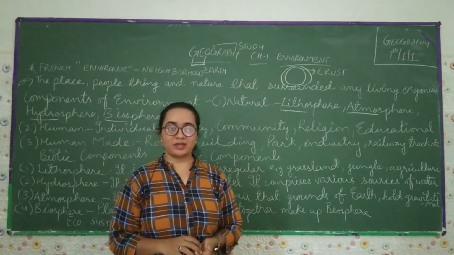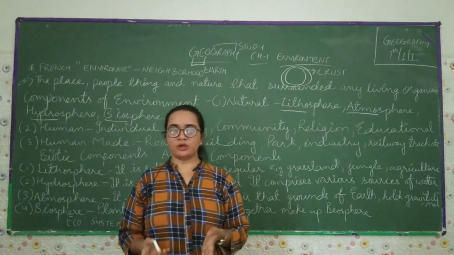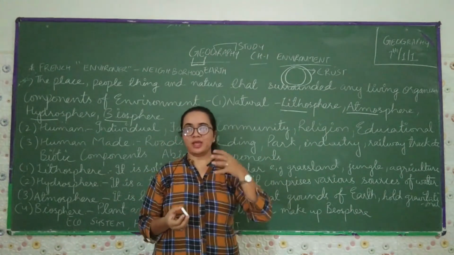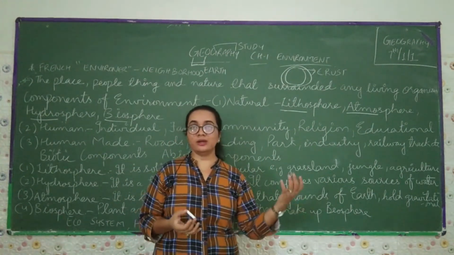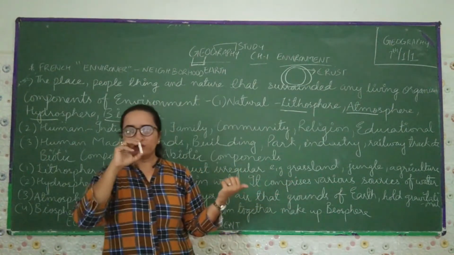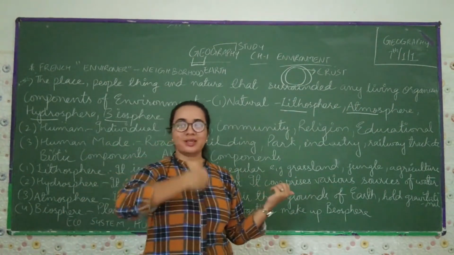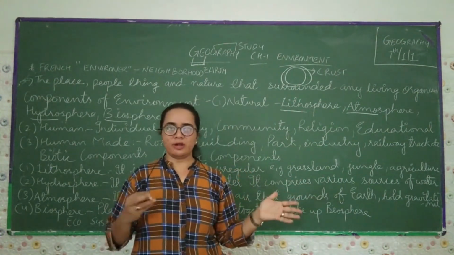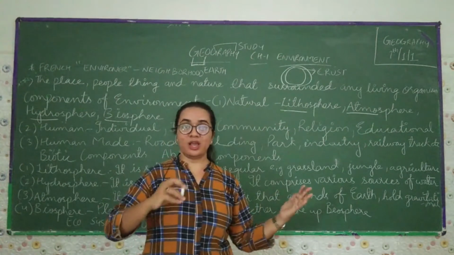One more thing, there are herbivorous and carnivorous. Herbivorous are those which are only plant eaters, and the carnivorous are those which are only flesh eaters. Herbivores are the primary consumers and the carnivores are the secondary consumers. These are interdependent on each other. One after another, they have to eat.